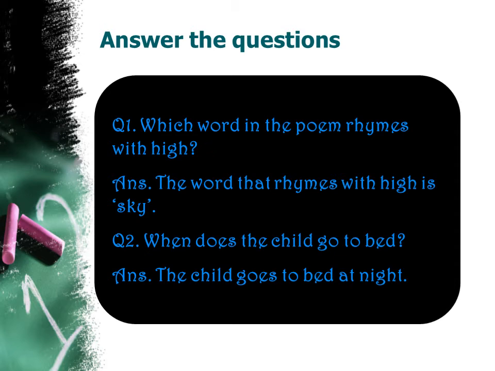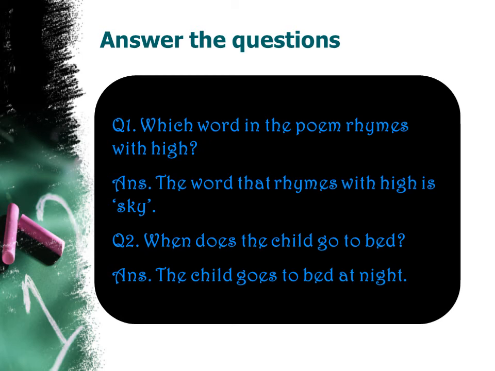See, I'll show you once again. First of all, tell me, what is the meaning of rhyme? Rhyming words means the words which sound similar to the other word. So when we read the first four lines of the poem, moon and stars shining up on high. When I go to bed at night, I see you in the sky. So the word which rhymes with high is sky. So we'll write the answer. The word that rhymes with high is sky.